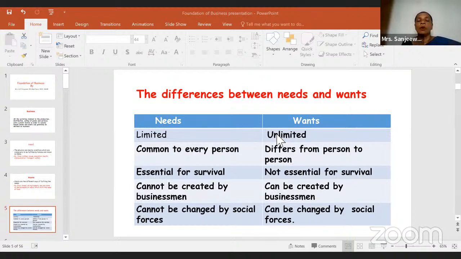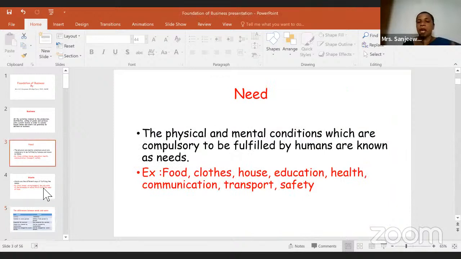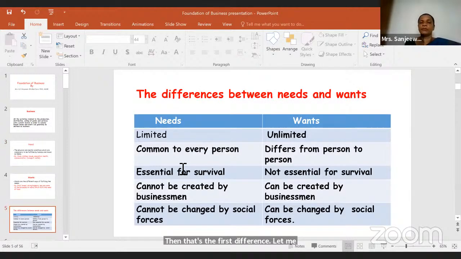Now I told you the examples for needs: food, clothes, house, those are limited, right? But the ways of fulfilling those needs are unlimited. You can have various types of food. You can have various types of clothes. And education, you can take private education, or you can just go to a government school free of charge. And even for health. Then that's the first difference: limited, unlimited.